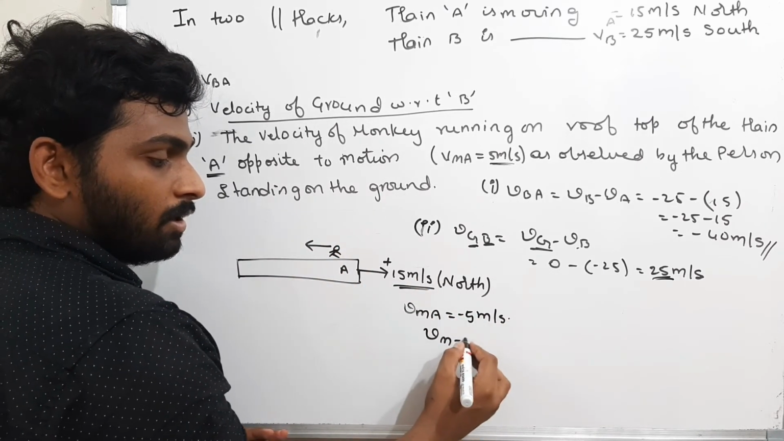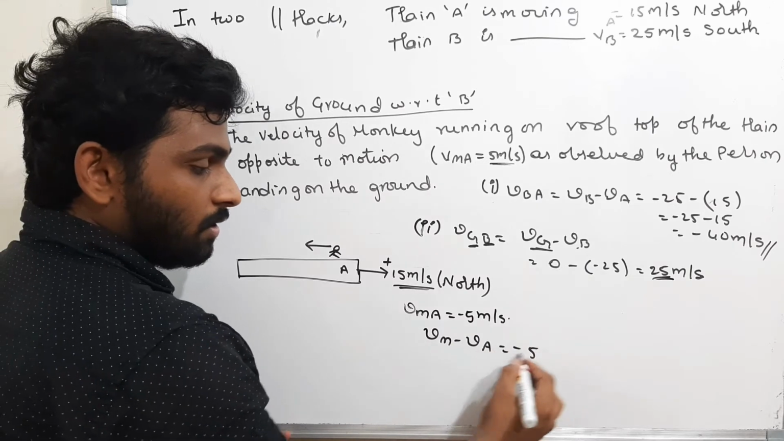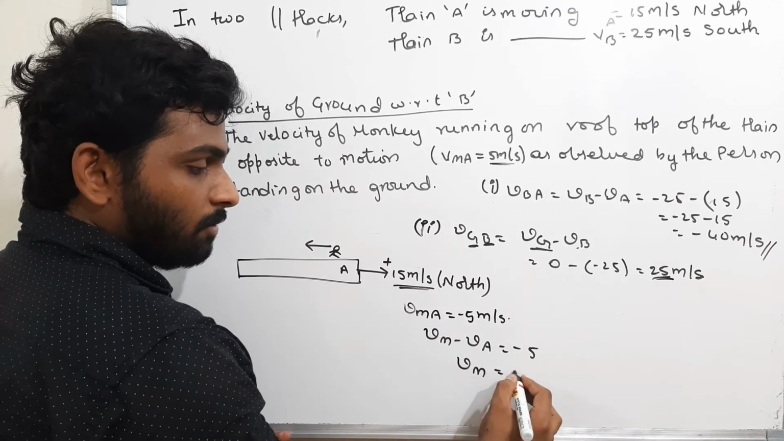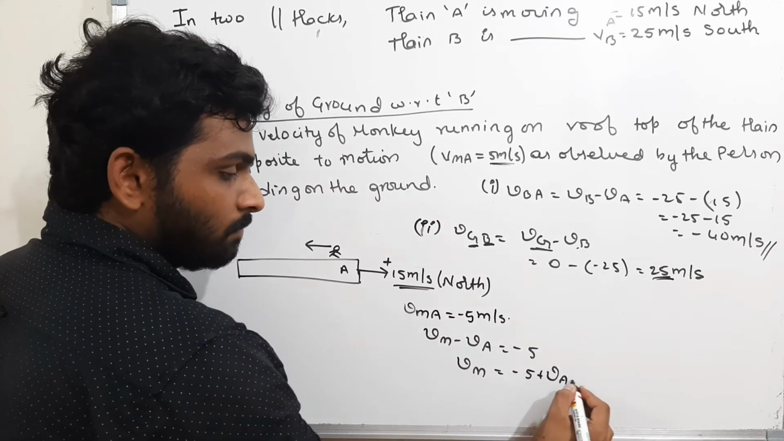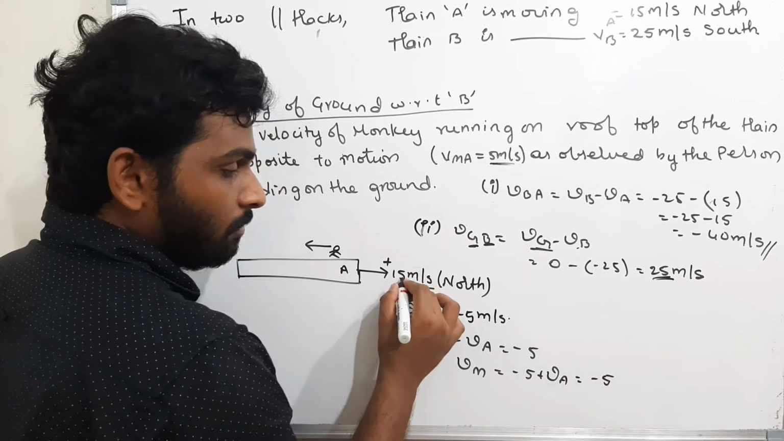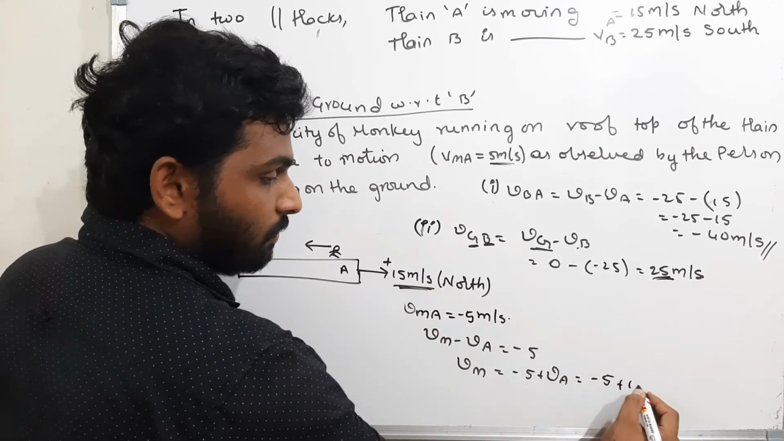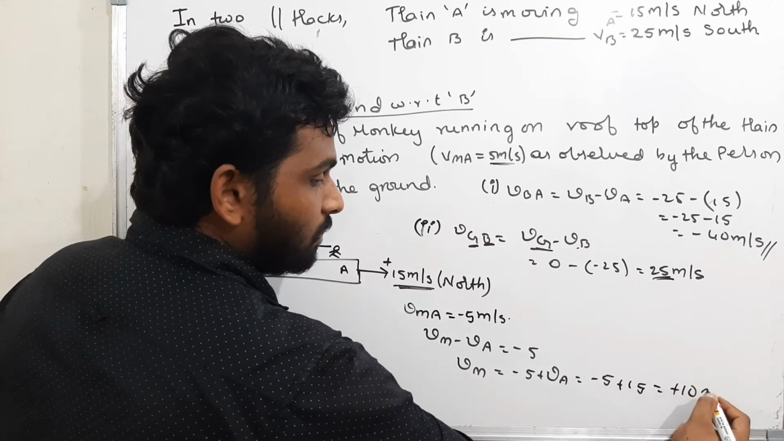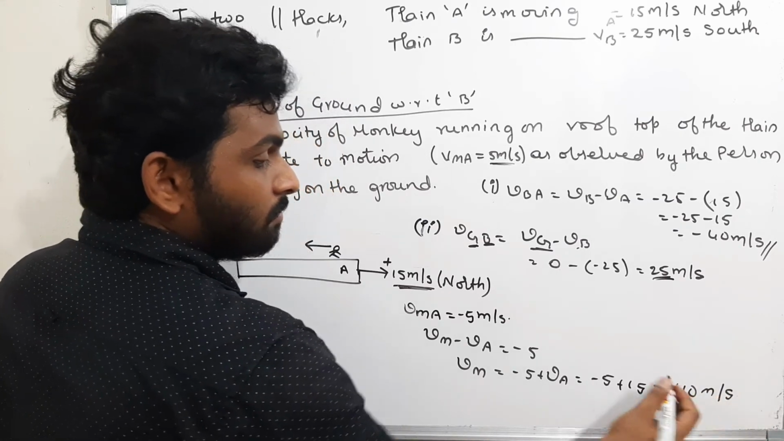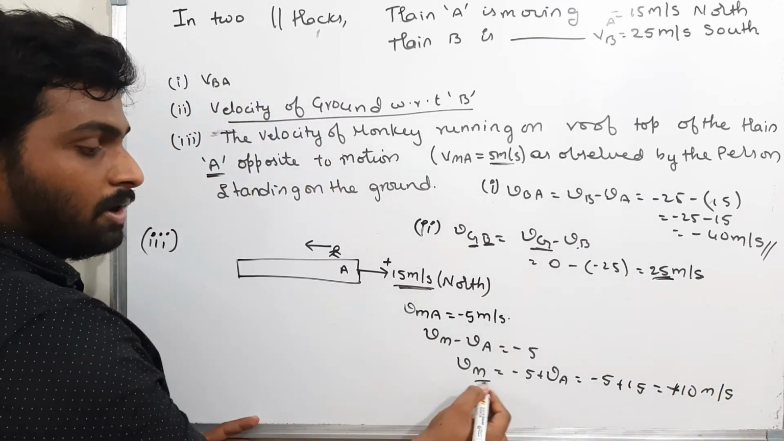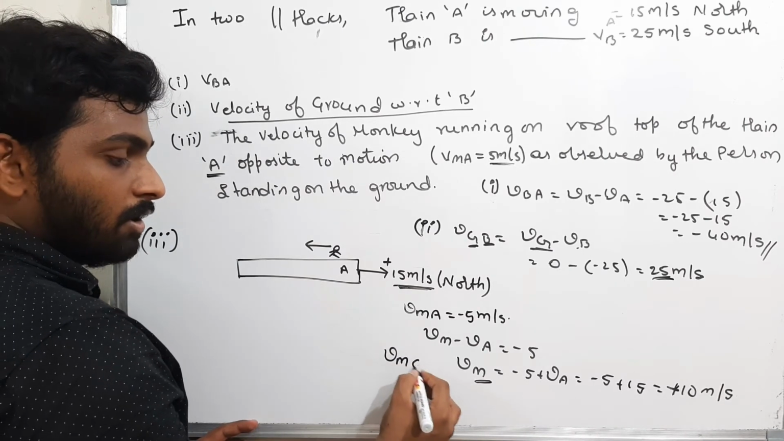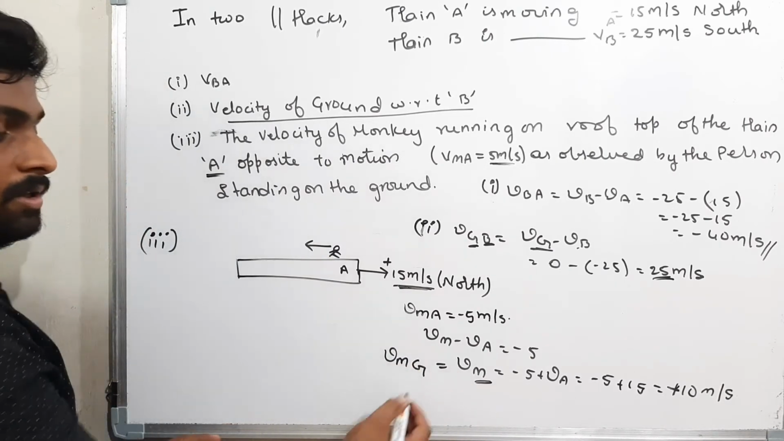Therefore, Vm minus Va is equal to minus 5. What is the velocity of the monkey? The velocity of the monkey is minus 5 plus Va. Va is how much? 15. Minus 5 plus 15 is plus 10 meters per second. Plus means north direction. The velocity of the monkey is nothing but the velocity of the monkey with respect to the ground. This is the answer we have to find.